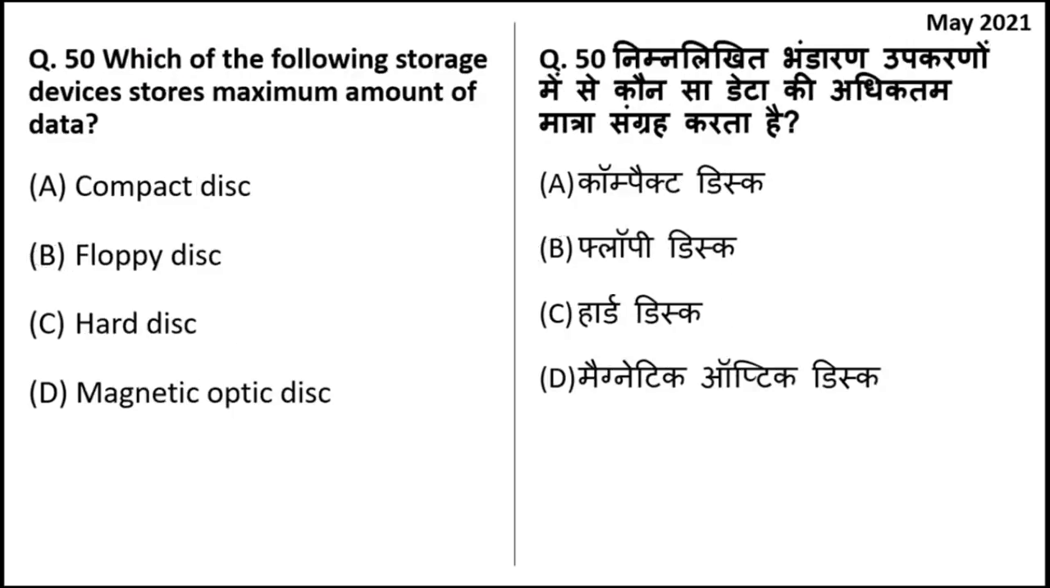Which of the following storage devices store maximum amount of data? Floppy disk, compact disk, hard disk, or magneto optic disk? Here the answer is option C, hard disk. Nowadays we have hard disks in the range of terabytes. It can store data of more than a terabyte.